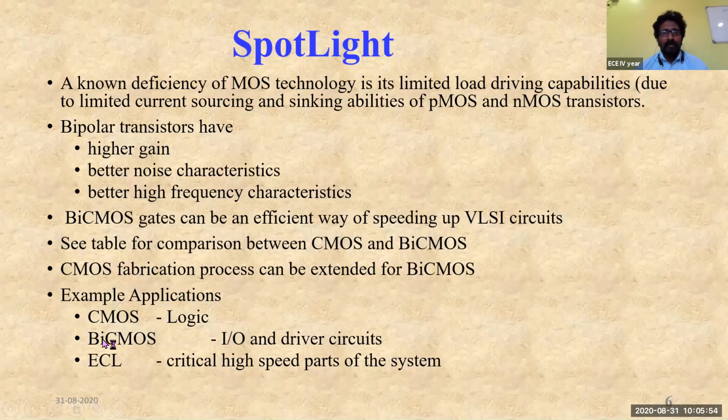And the examples of different kinds of logic here: CMOS can be used for the logic operations. BiCMOS can be used for input and output, and also for the driver circuits. This is for the emitter coupled logic, another kind of logic we'll be studying as the course goes on. Emitter coupled logic can be used for critical high speed parts of the circuit. So these are the major applications, importance and advantages of BiCMOS, and also the disadvantages of the CMOS technology.